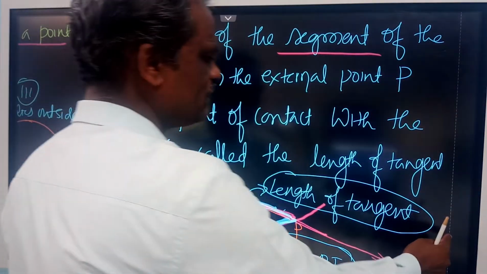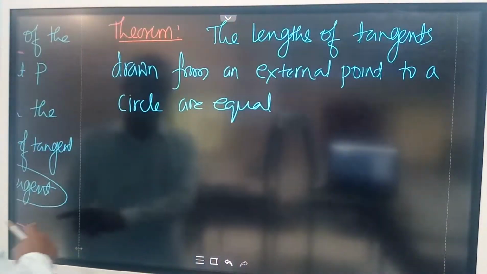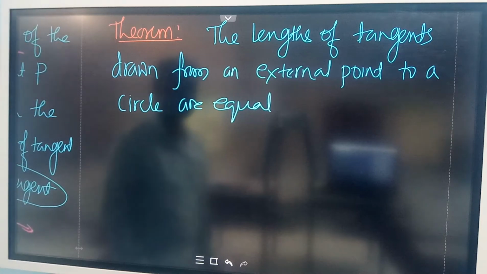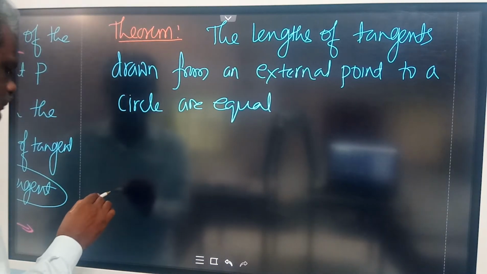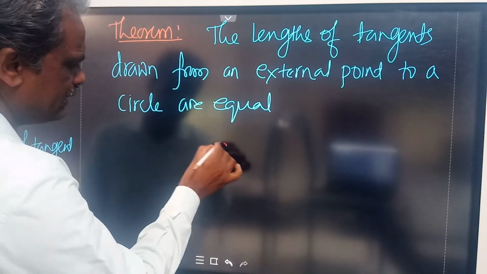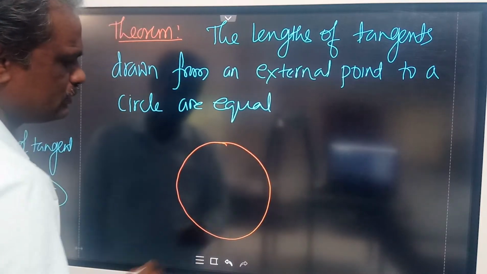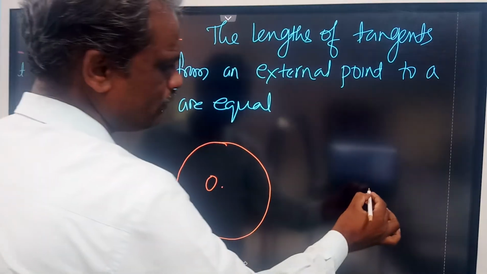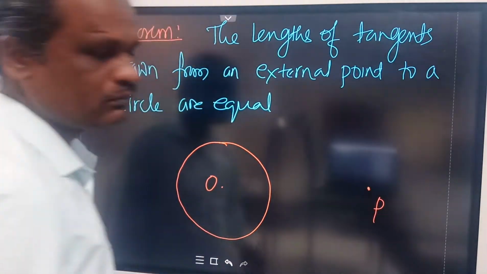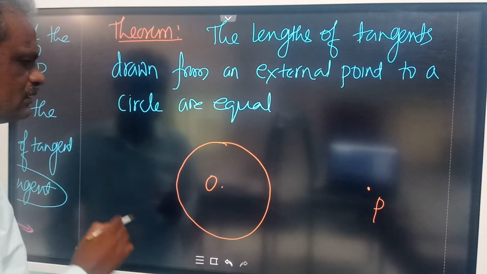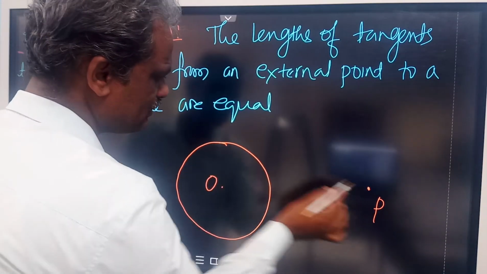So with related to this, we have a theorem. The statement is like this: the lengths of the tangents drawn from an external point to a circle are always equal. So let us prove this theorem systematically. For this, we need to draw a circle. So here is a circle with the center O, and let us take an external point P outside the circle.